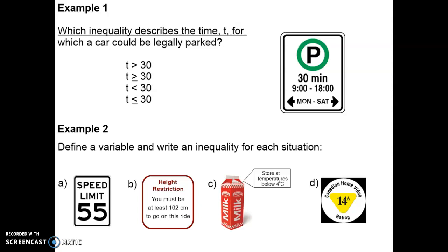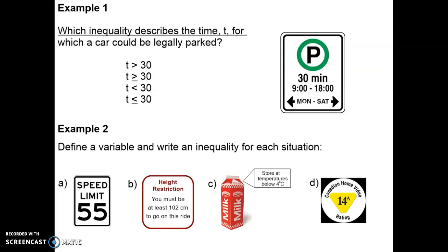So in example 1, we want to look and see which inequality best describes the time t for which a car could be legally parked. Now, if you look at the street sign, you can park for 30 minutes between 9 and 6 p.m., Monday to Saturday. So would t be greater than 30 minutes, t greater than or equal to 30 minutes, t less than 30 minutes, or t less than or equal to 30 minutes?